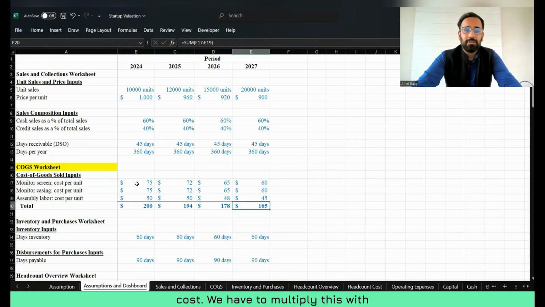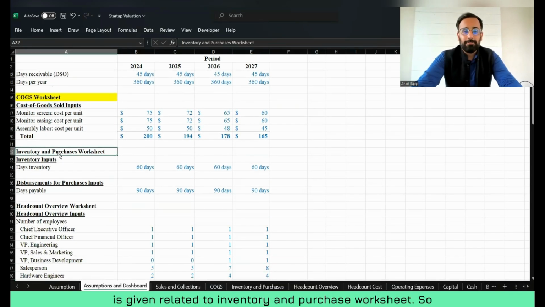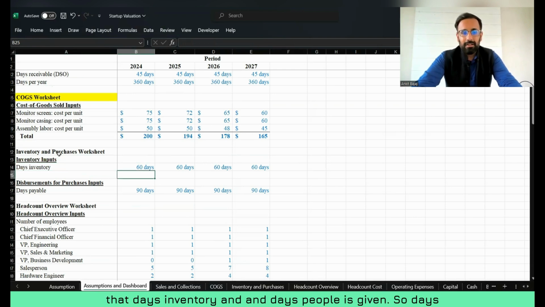We have to multiply this with the number of units and we will be able to compute the COGS here. Then if you see here, information is given related to inventory and purchase worksheet. So inventory input is given here, that is days inventory and days payable.